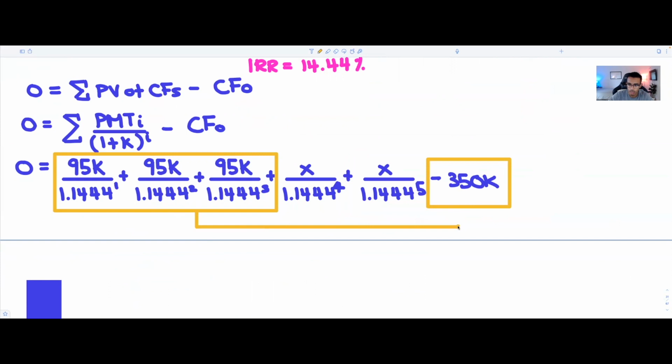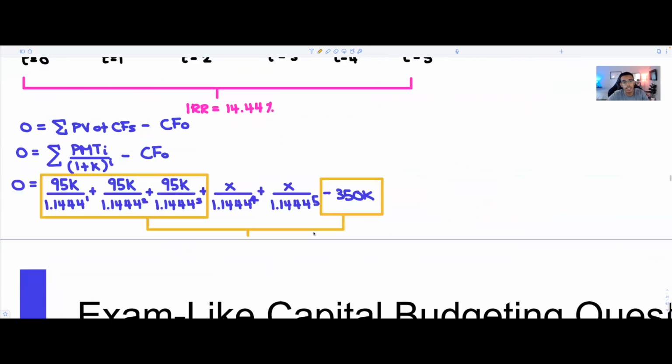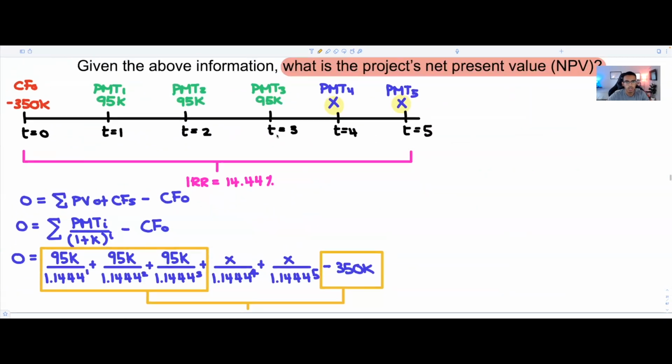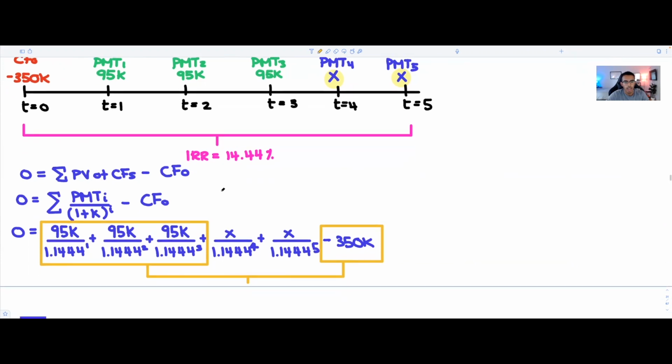Because technically, what we could do here is say, well, you know what? If we assume that these cash flows stopped at year 3, then we wouldn't need to solve for x, and we would be able to yield a net present value for this portion of the project. And this portion of the project plus these two must be equal to 0, and that's going to make the solving process for these two things that I highlighted much easier for you. You'll see what I mean in just a second.